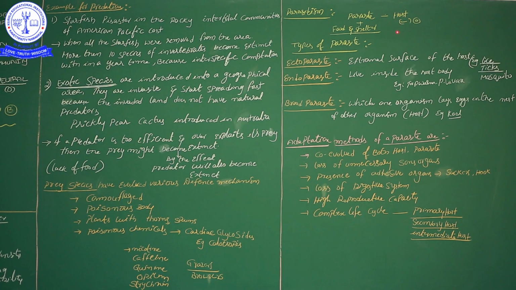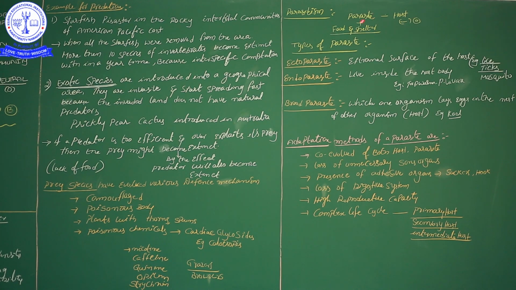Here the host will lose something or be harmed. Okay, very rarely some hosts do not get any harm or any benefit, just neutral, very rare. But especially in parasitism, the host will get harm, some loss, and the parasite will get benefit. Why is it getting benefit? It gets food and shelter from the host.